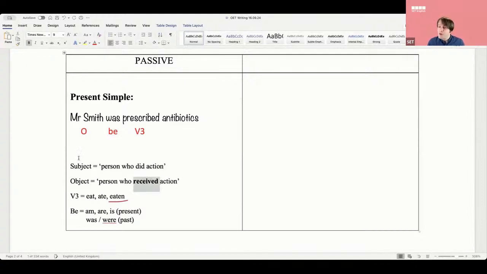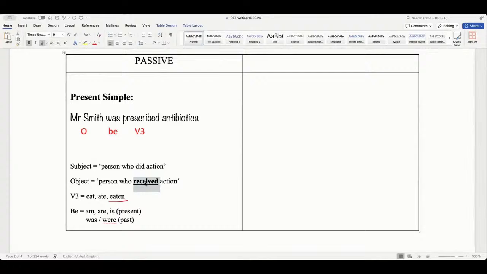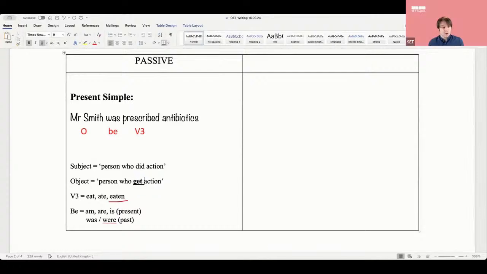Sorry about all these questions, but guys, what does receive mean? It's like get, or obtain, right? What else does receive mean? It's like catch, right? So this is some basic grammar, but I just wanted to quickly review it with you. Look, this is passive in the past simple. The subject is the person who did the action. The object is the person who received the action.